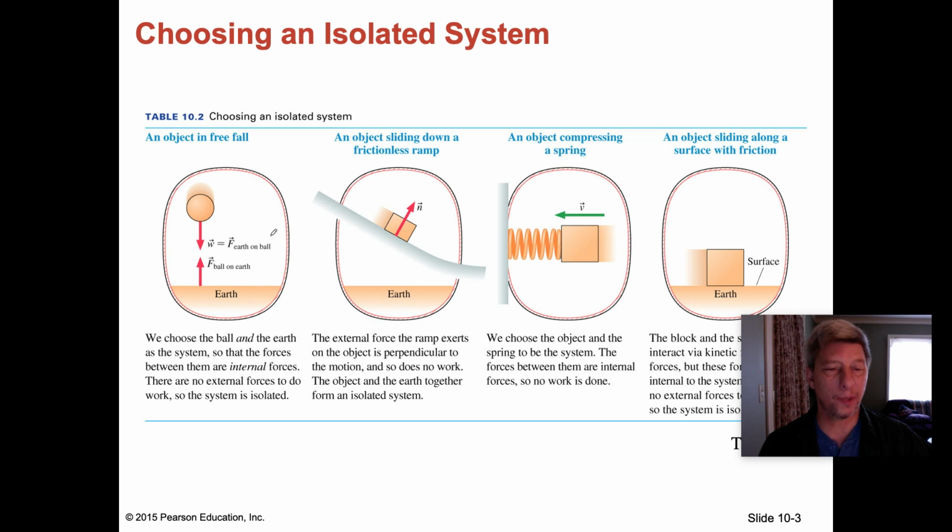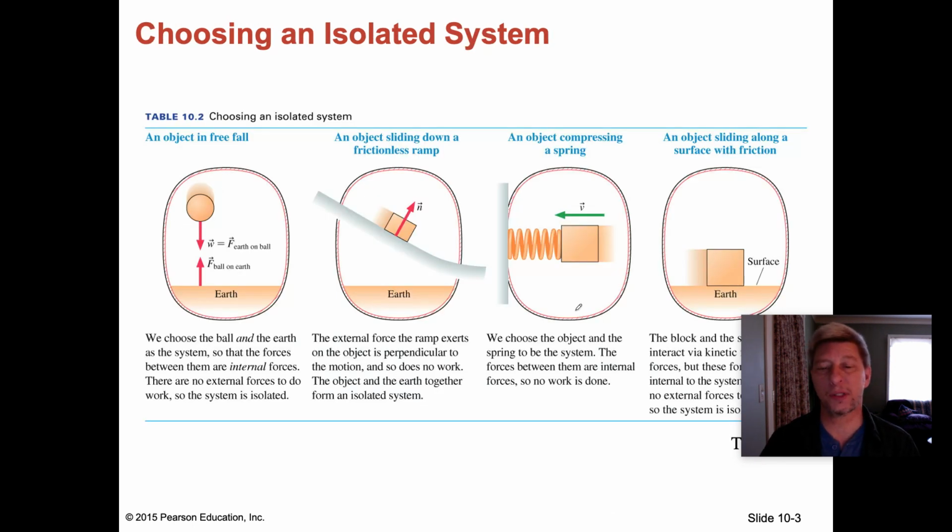So a good example of a real isolated system is gravity, right? An object that is in free fall, all right? If an object is falling near the surface of the Earth, it will accelerate from its highest location to its lowest point. And if we ignore air resistance, which we can do for small distances, then this is an isolated system. An object sliding down a frictionless ramp. All right. Now, in reality, most ramps are not frictionless, so that's not a terribly real scenario.